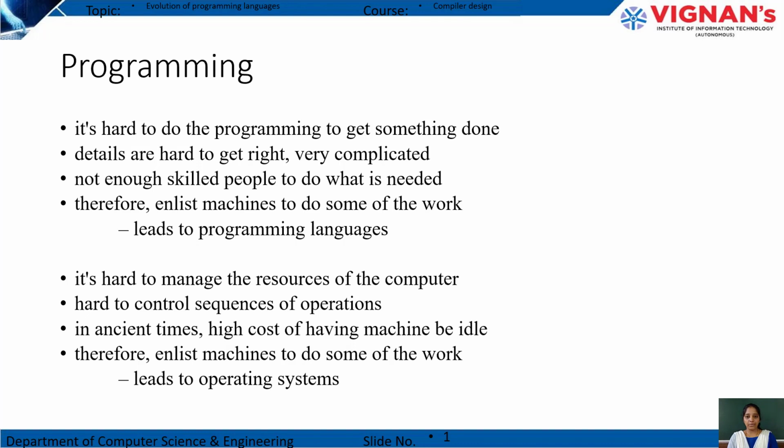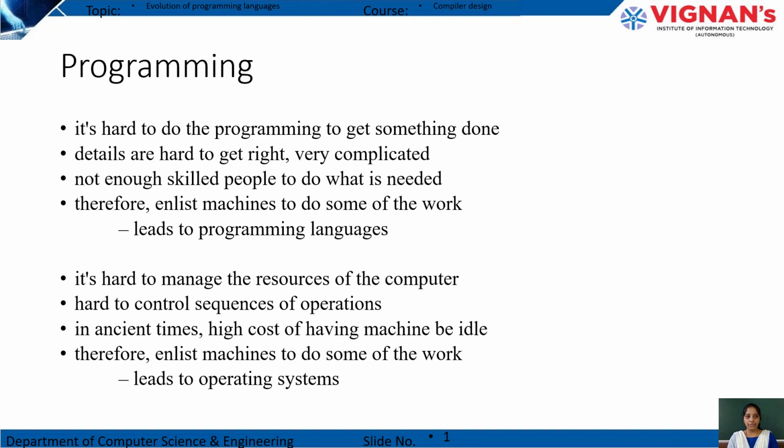Okay, so here I have written some statements about programming. Programming is hard to do, to get something done. To get something done means if you want to develop any software, we need to write a program. To write a program, we need to learn programming languages. Okay, so the details are hard to get right and it is very complicated. Generally there are not enough skilled people to do what is needed. So that's why we need to enlist machines to do some of the work.